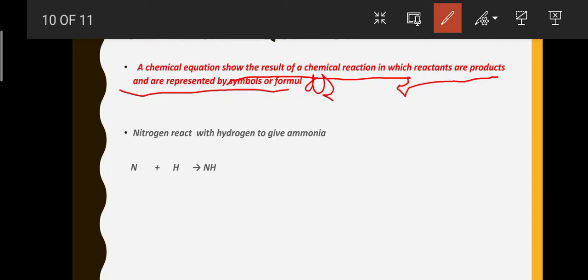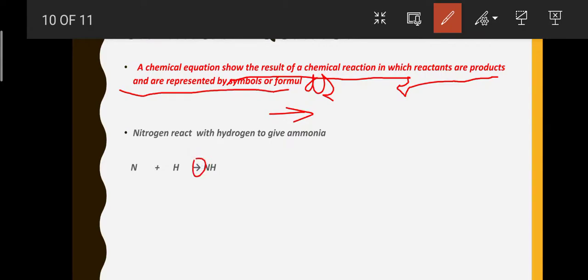In a chemical reaction, the arrow is placed between the reactants and the products.